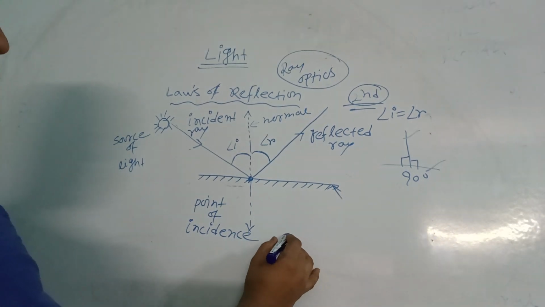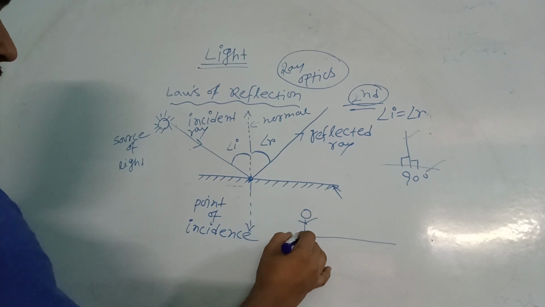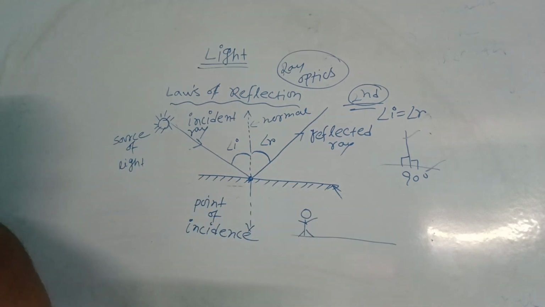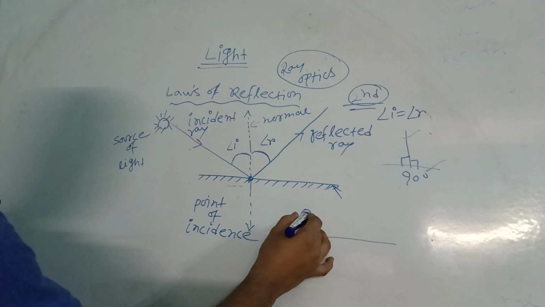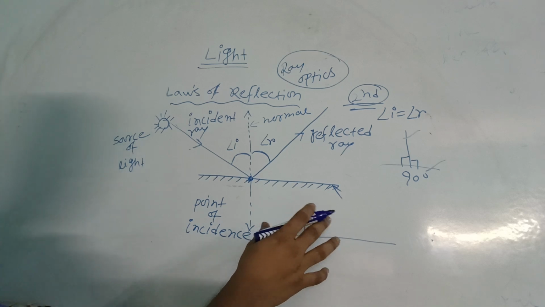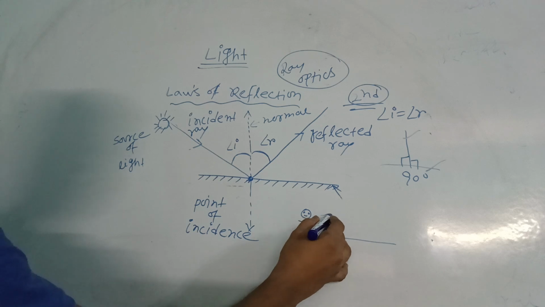Now say this one is a straight road, and this is a person, a drunkard. After drinking alcohol, this man, whoever he is, is moving in this direction.